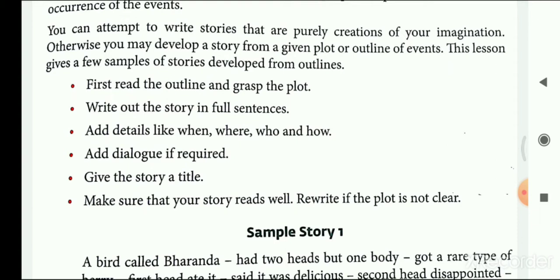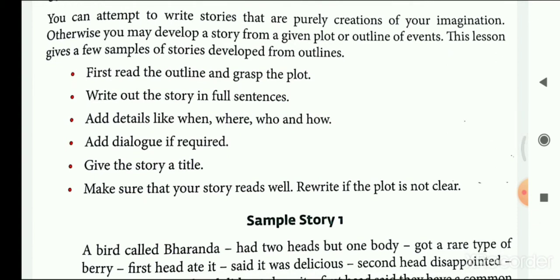Otherwise, some plots are given, that means the underlying outlines of the event are given. From that you need to make sentences and you can write the whole story. So this chapter gives you a few examples of story writing. So let's see. First, read the outline and grasp the plot. Write out the story in full sentences. So first of all, you need to read the outlines of the entire story, and then you can grasp what is the main thing which is to be plotted. Write out the story in full sentences.